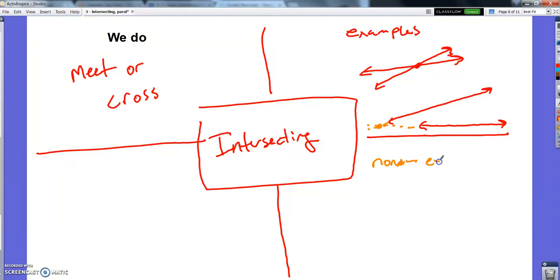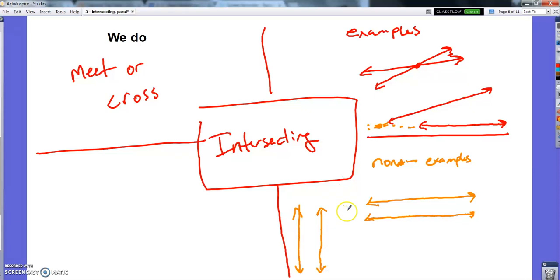Non-examples are ones that never meet. Parallel lines. They're opposites. Intersecting and parallel are literally opposites. So anything that was an example on the last page is a non-example here, and vice versa. That's parallel to that. Again, go ahead and pause if you need to. I've got to go on because I'm a little short on time.